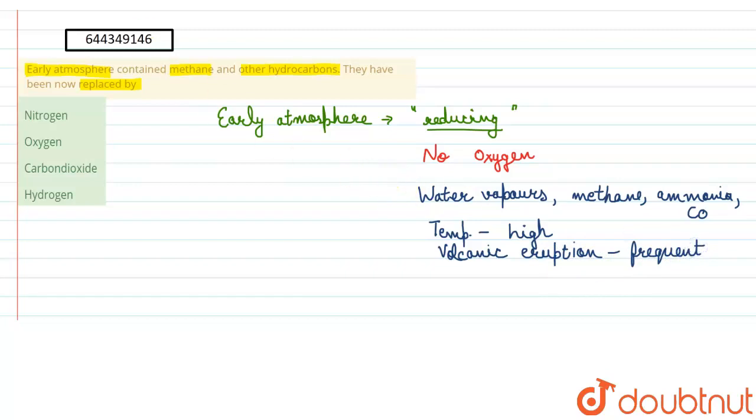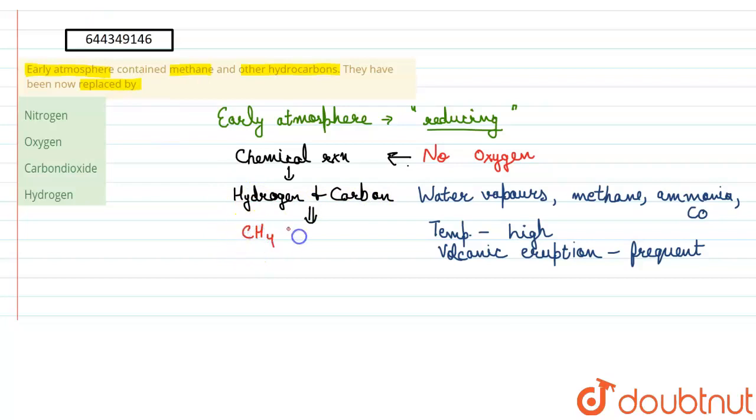Now, due to absence of oxygen, chemical reaction occurred between the hydrogen and carbon, right? Due to absence of oxygen, it led to the chemical reaction between hydrogen and carbon, and it led to the formation of methane and other hydrocarbons, right? Methane and other hydrocarbons were produced as a result.